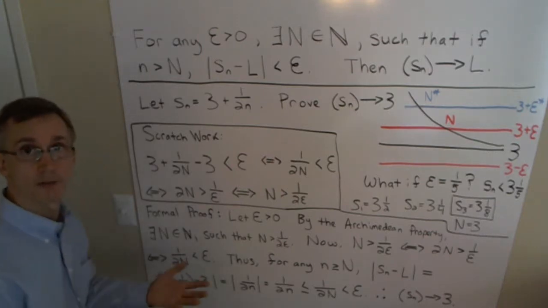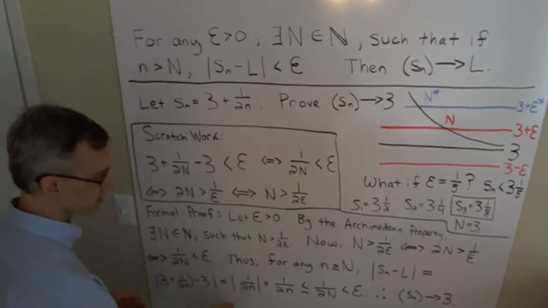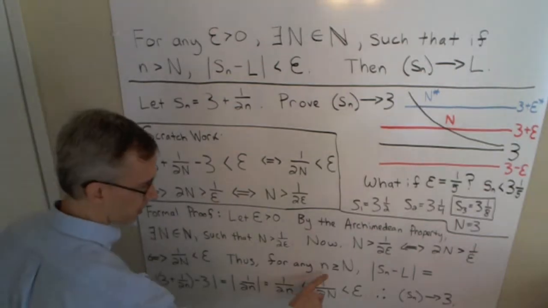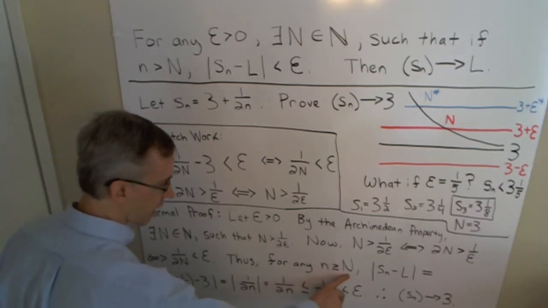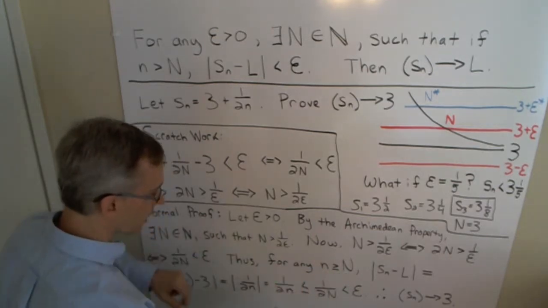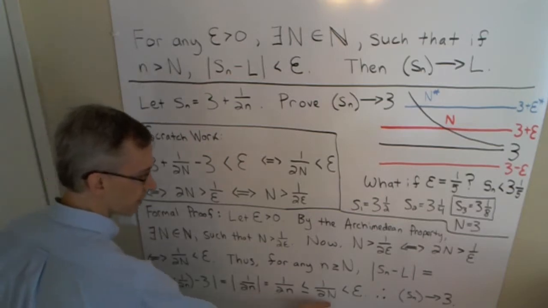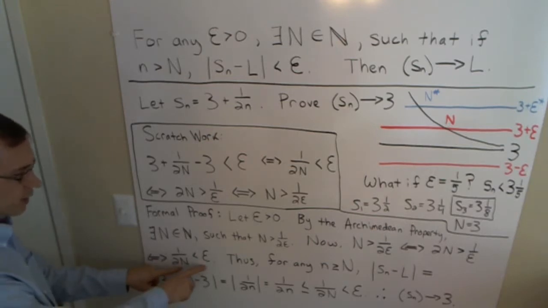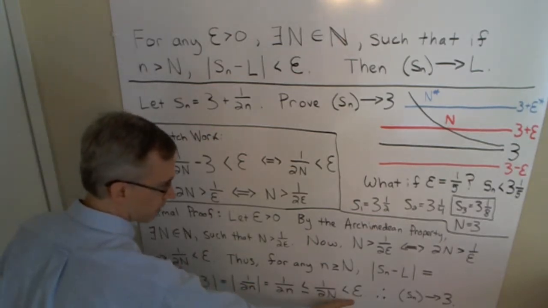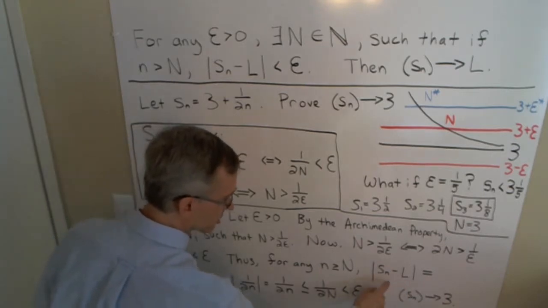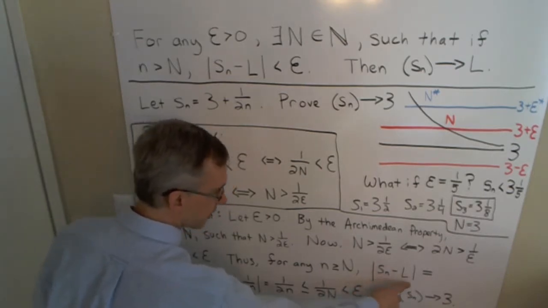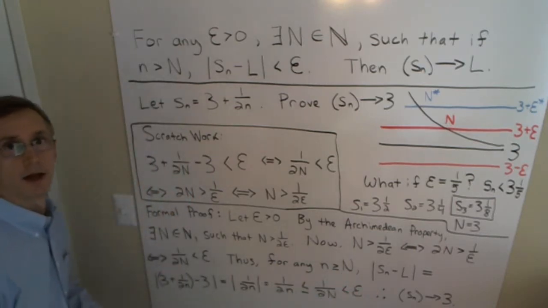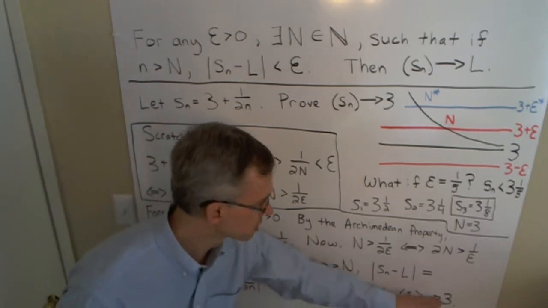At this point we know n is positive, so this is going to be positive, so it equals the absolute value. Now here we've already said that n is going to be greater than capital N. So when we flip it into the denominator, that makes this fraction smaller than this fraction. We've already shown here that 1 over 2N is less than epsilon. And so we see now that the difference between the terms of the sequence and the limit, if n is greater than this critical value, is going to be less than epsilon. And thus we have proven that the sequence converges to 3.